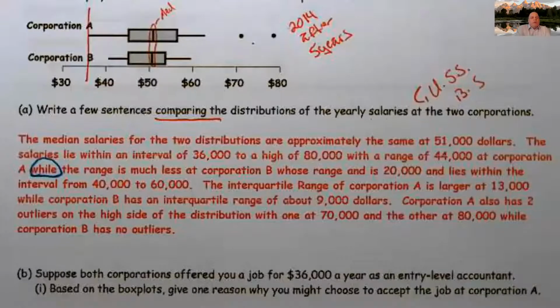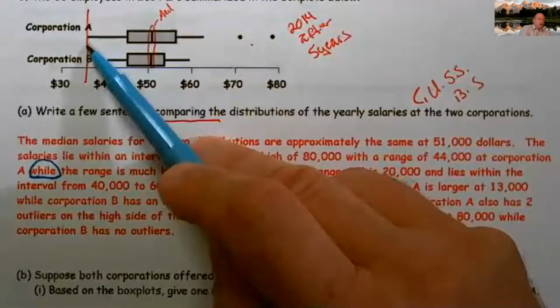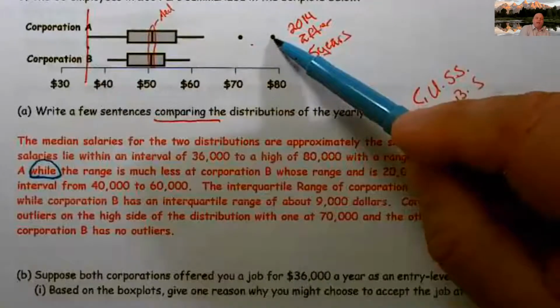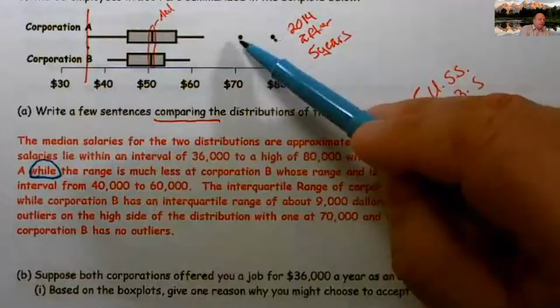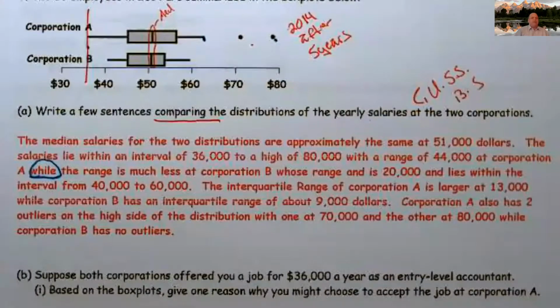If I'm trying to decide what company I'm going to work at, I might choose Corporation A because I know that they had some people that went from $36,000 as an entry level all the way up. They had one person who made $80,000, another one who made $70,000, and the next highest was probably about $63,000.